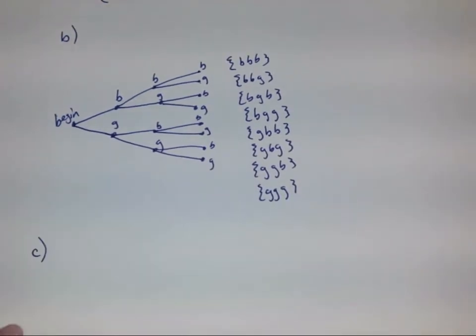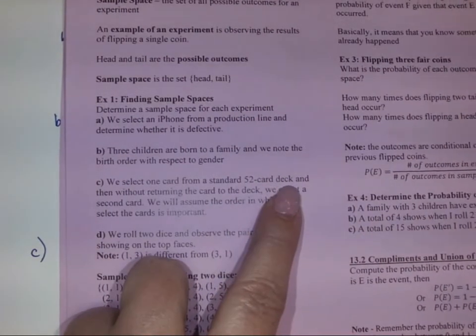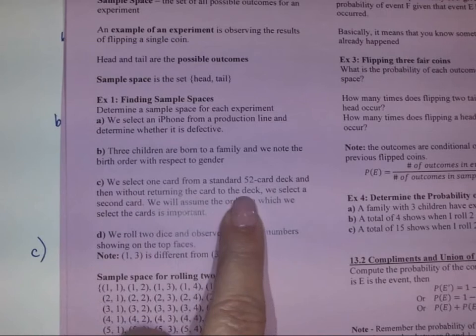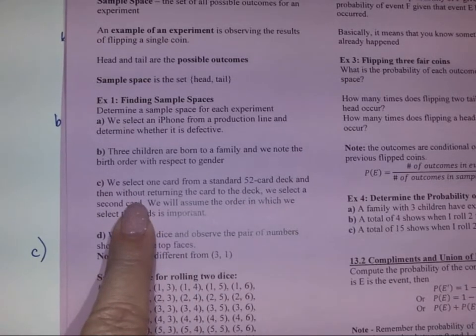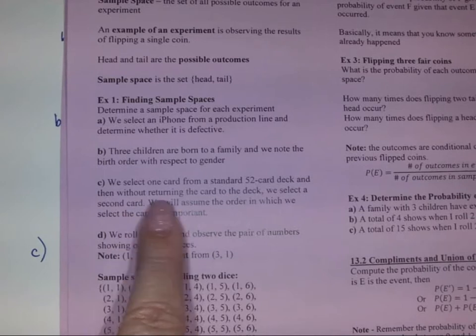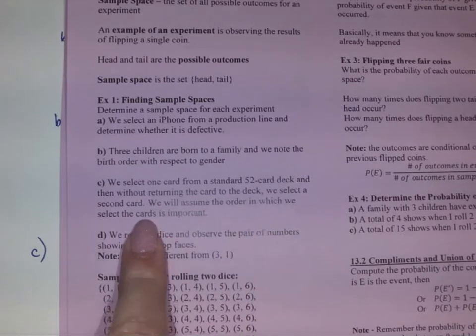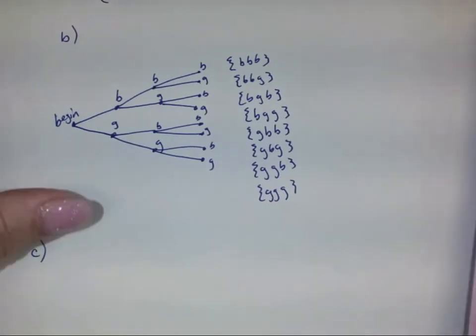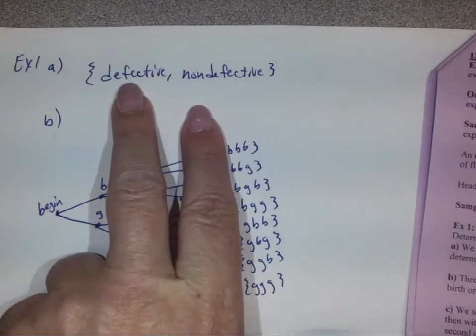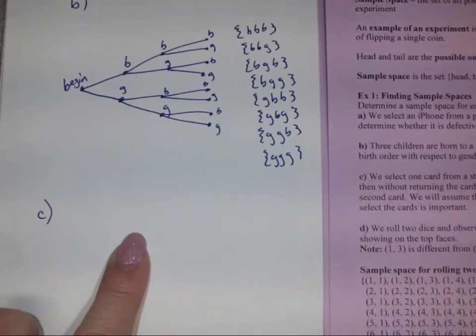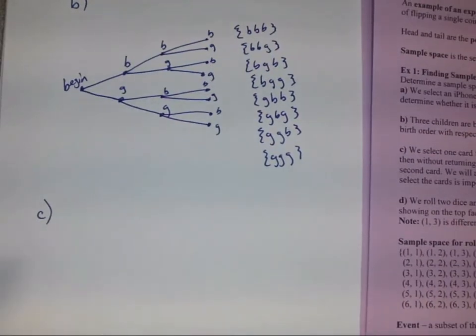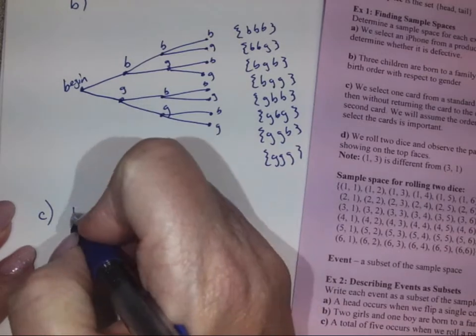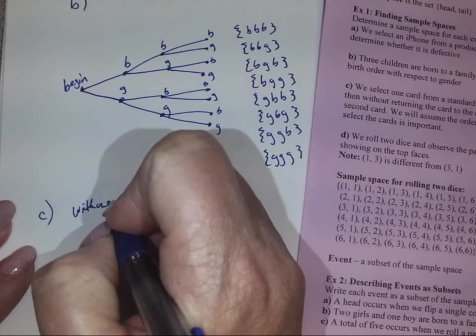All right, let's go look at part C. We select 1 card from a standard 52 card deck, and then without returning the card to the deck, we select a second card. We will assume the order in which we select the cards is important. So in this case, we're looking at how many ways. We're still finding the sample spaces, and they're all looking slightly different. Here we have 2. Here we had 8. This one we're going to use our fundamental counting principle that we know. This is without replacement, which is big to know.